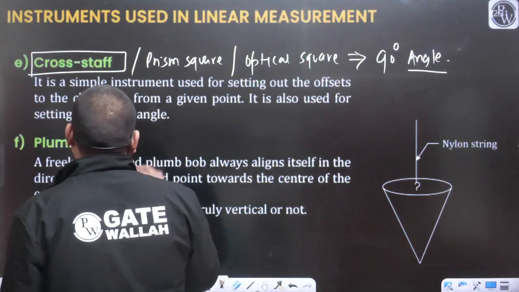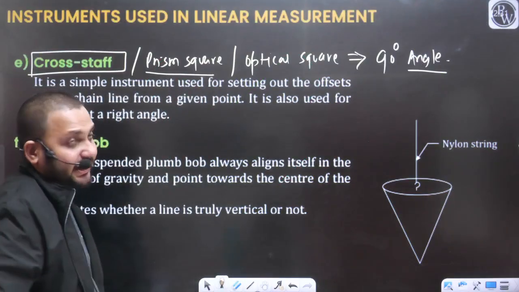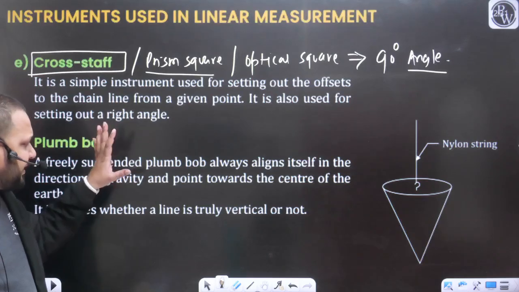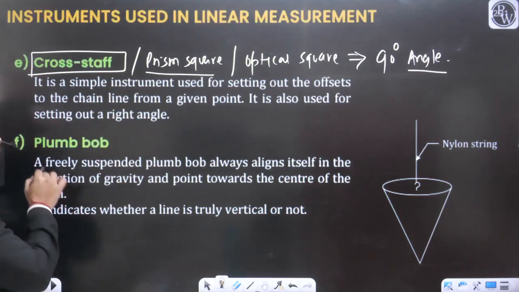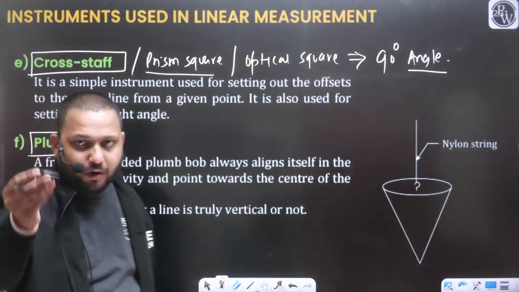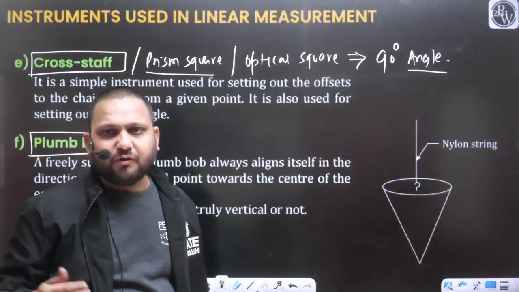So these are the instruments. With the help of these instruments, we can measure the 90 degree angles. What is the basic principle that we will talk about? And we require the plumb bob; we have already discussed the plumb bob. With the help of the plumb bob, we can locate the direction of gravity.